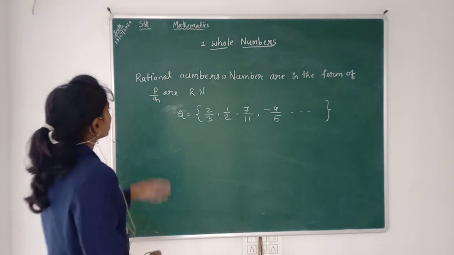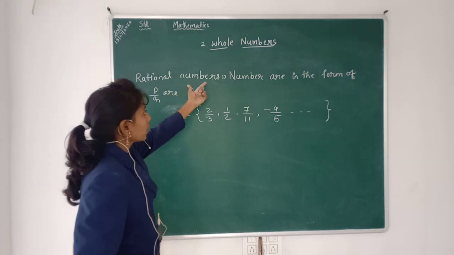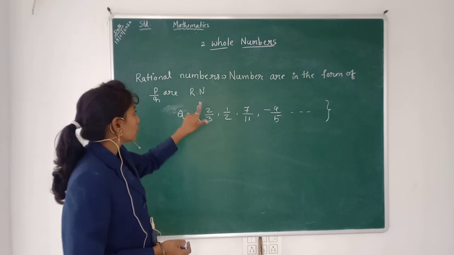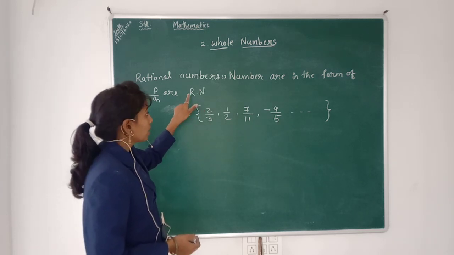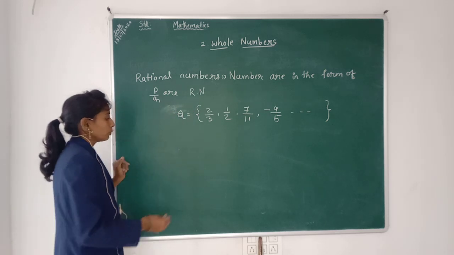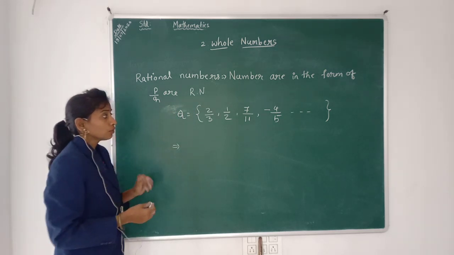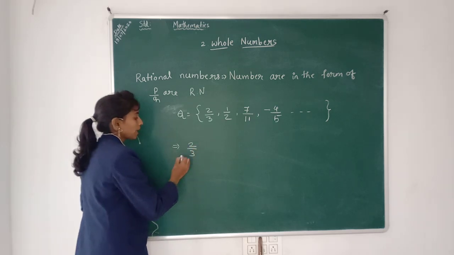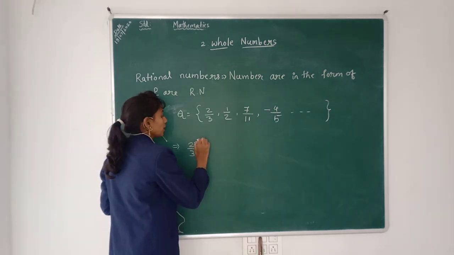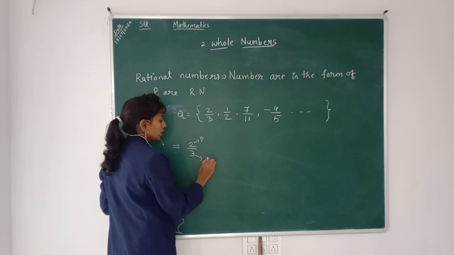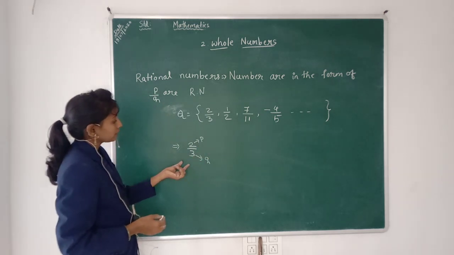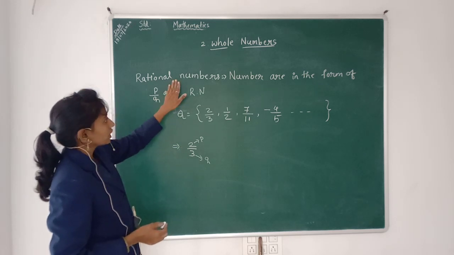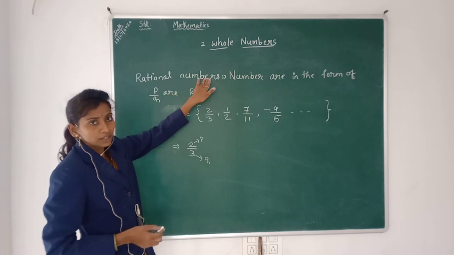Students, next type is the rational numbers. What are the rational numbers? Numbers in the form of P by Q are known as rational numbers. Numbers in the form of P by Q means we are writing in fraction form, like 2 by 3. Here the P value is 2 and the Q value is 3. These numbers are called the rational numbers.